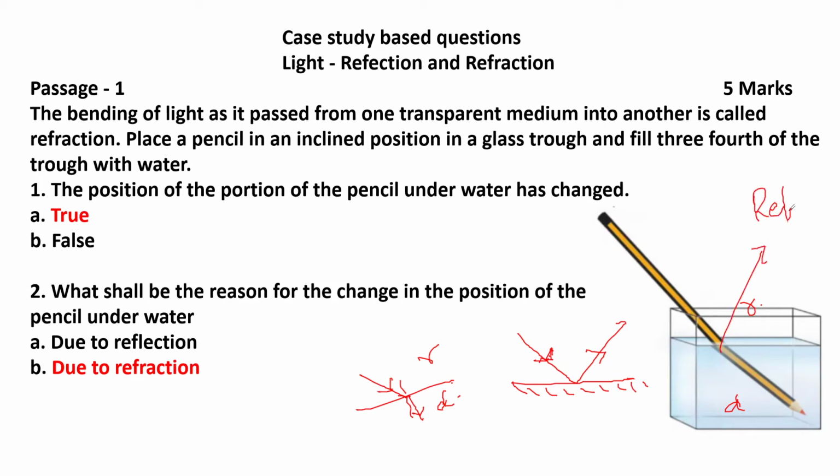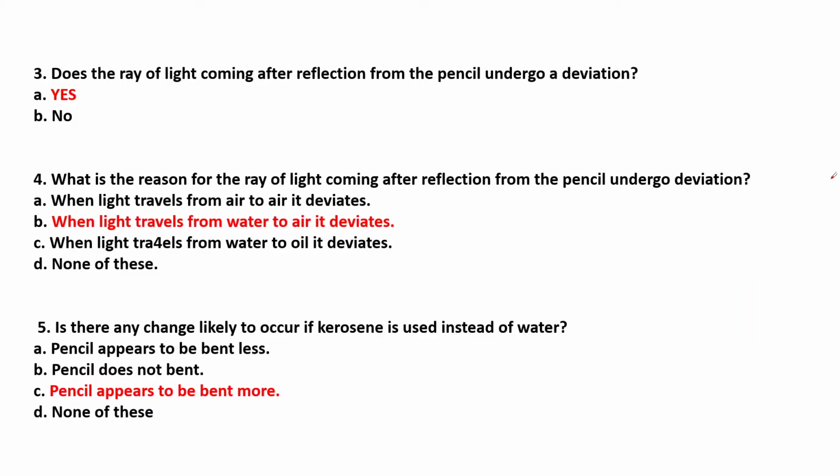What is taking place here? Refraction, right? Chalo. Does the ray of light coming after reflection from the pencil undergo a deviation? Yes, it will go for a deviation. What is the reason for the ray of light coming after reflection from the pencil undergo deviation? The options are when light travels from air to air, it deviates. Water to air, it is deviating. Or when light is traveling from water to oil, it is deviating.